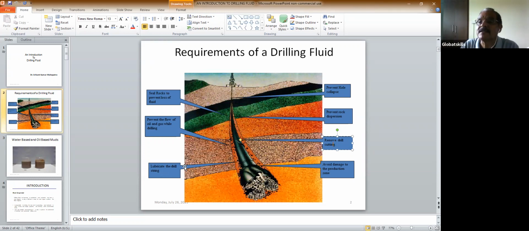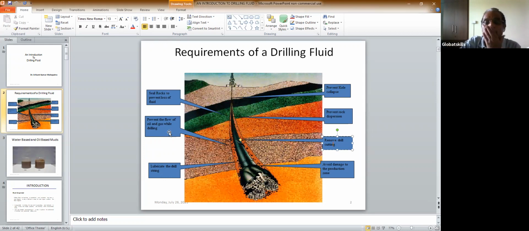You must have heard the term blowout, those terminologies, from some sources, from your friends or people who are working in the oil industry. This drilling fluid, because of the hydrostatic head, because the whole well is full of drilling fluid, maintains the pressure and will not allow the oil and gas to come into the hole. So it prevents flow of oil and gas while drilling.